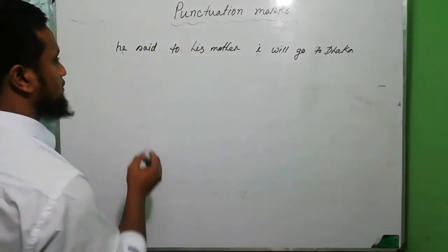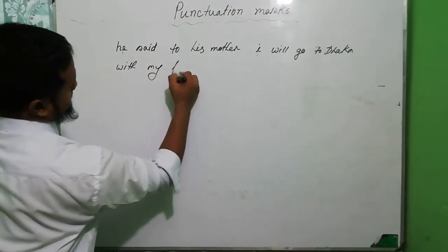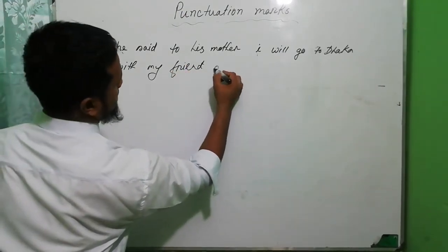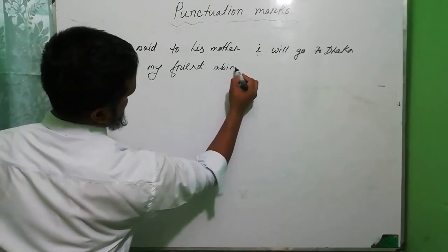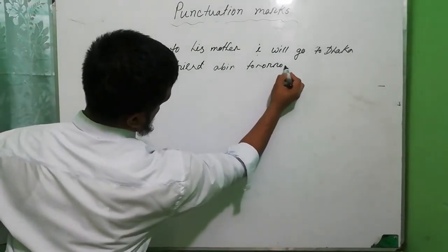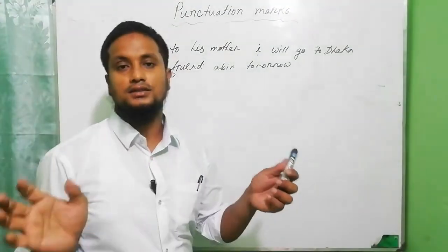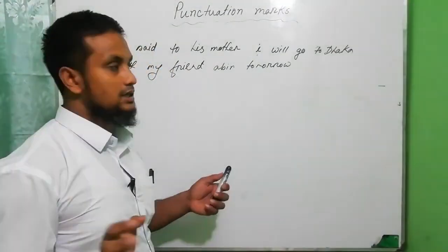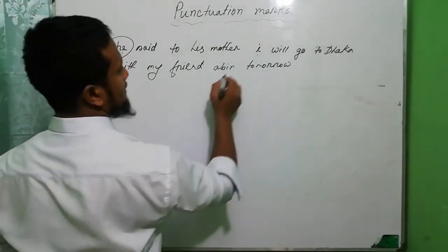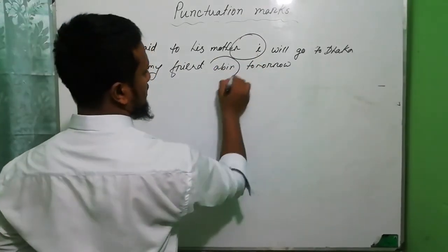I will go to Dhaka with my friend Abir tomorrow. In this sentence, there are lots of mistake, punctuation mistake. I want to mark this mistake, the first mistake here, and the second mistake here, and the third mistake here.